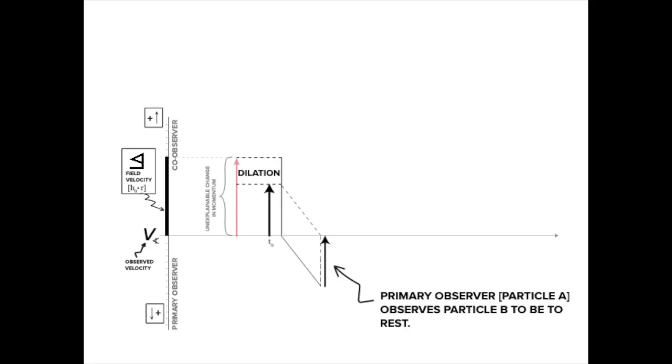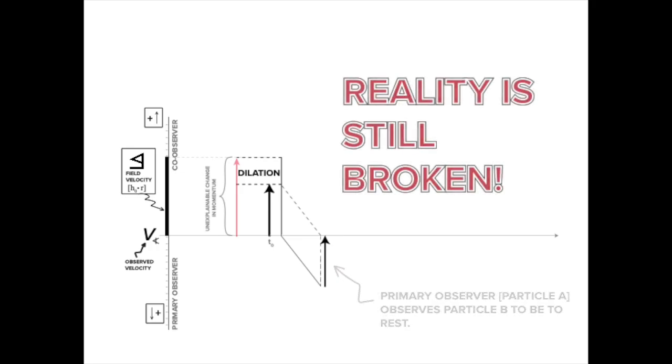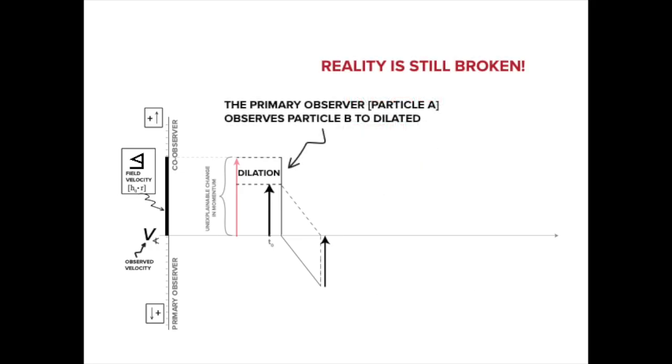This, however, will not properly reconstruct the primary observer's reality. At the start of the field cycle, a portion of the field's unexplainable push is interpreted as a dilation in mass. To view the co-observer once again in its ground state, the primary observer must account for the co-observer's dilated mass.